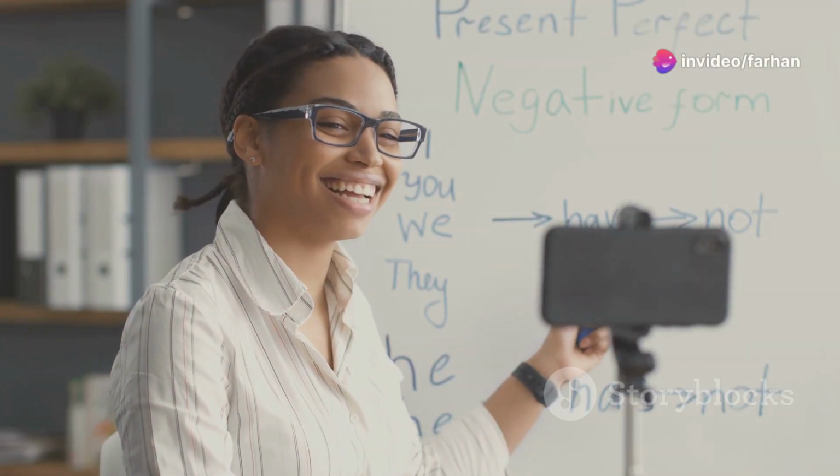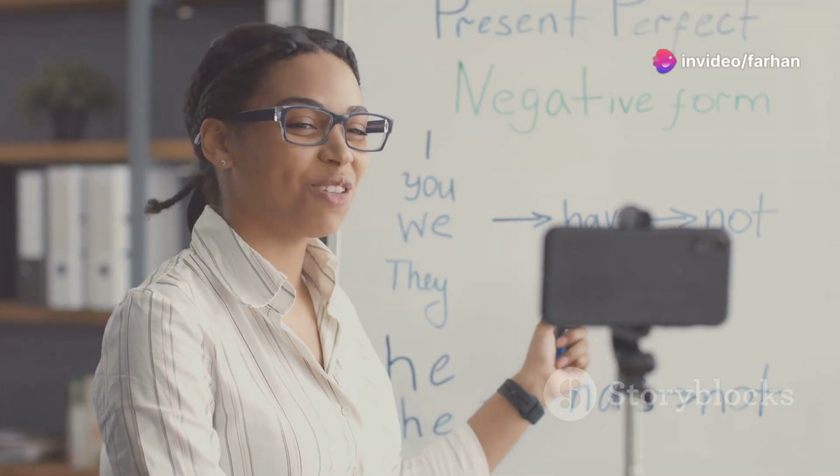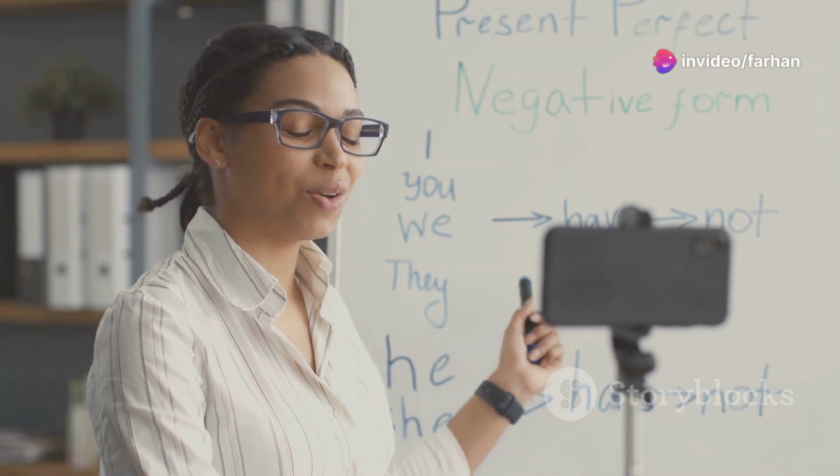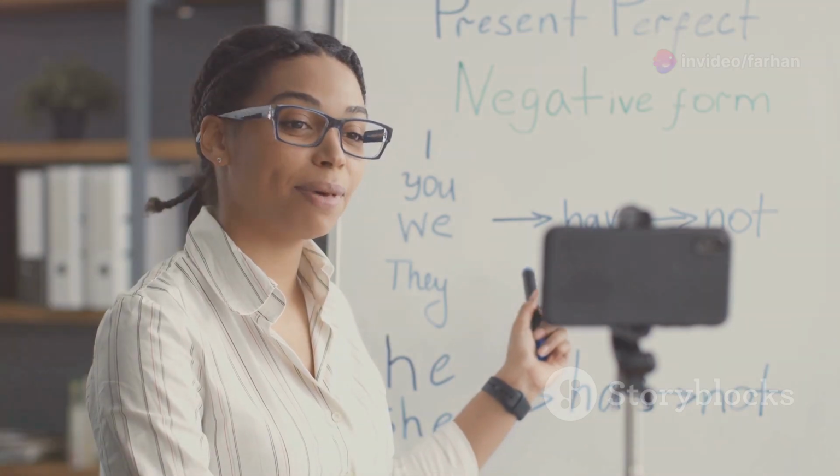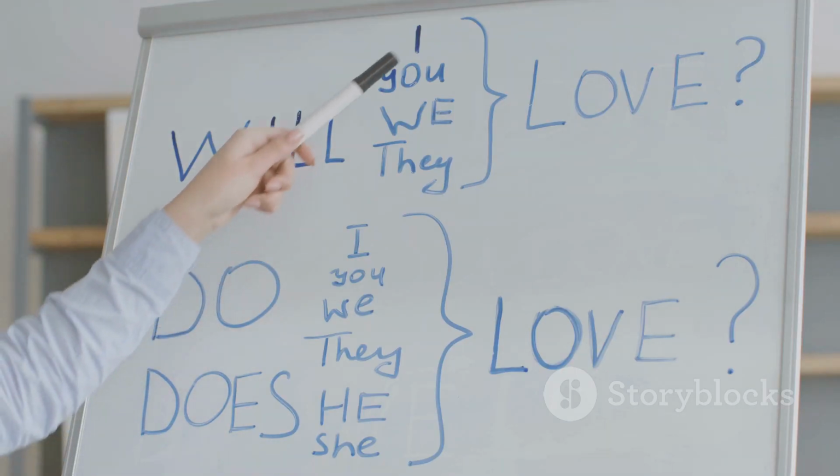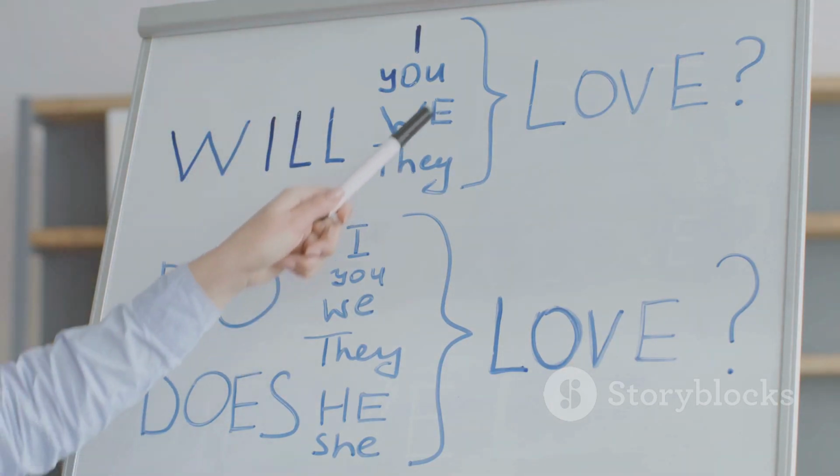Finally, the present perfect continuous emphasizes the duration of an action that started in the past and continues to the present. By understanding the subtle differences between these tenses, we can express ourselves with accuracy and fluency.